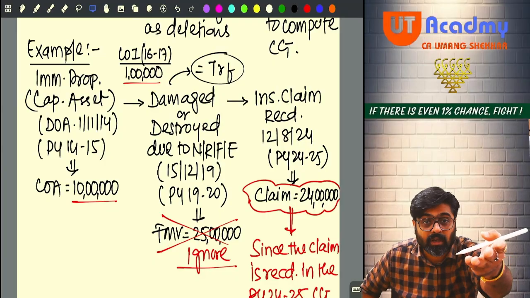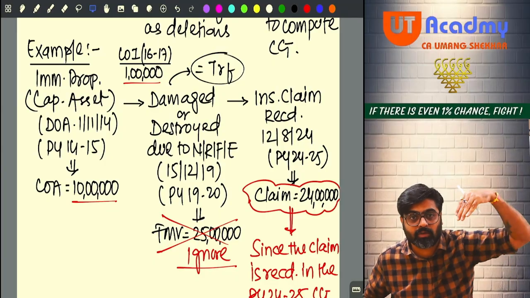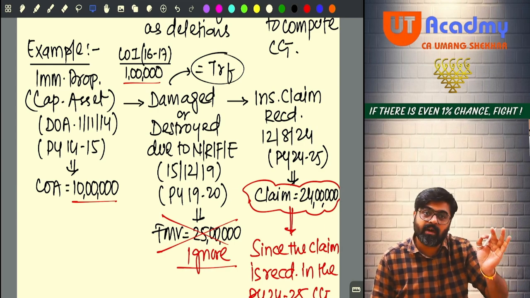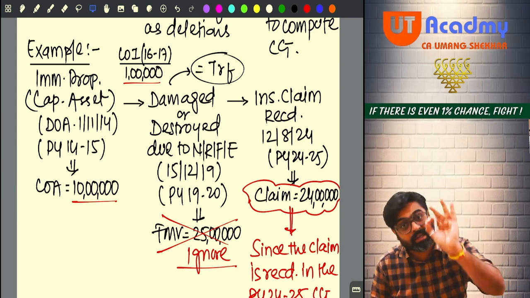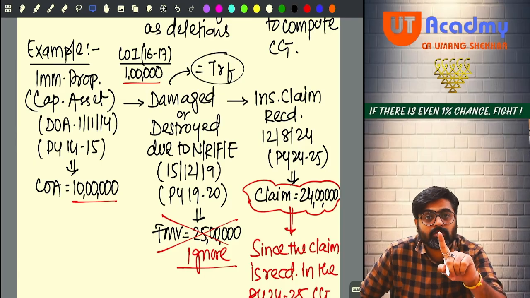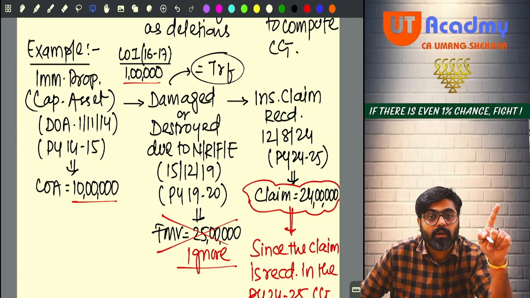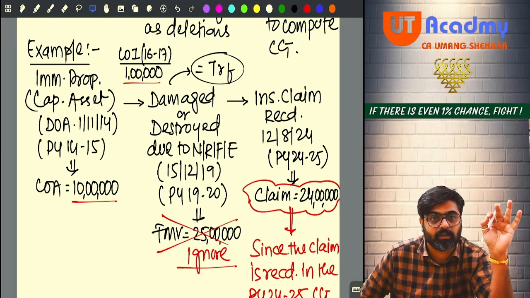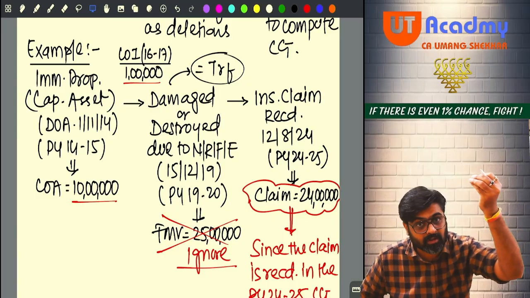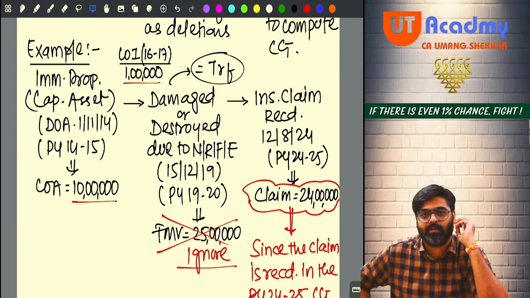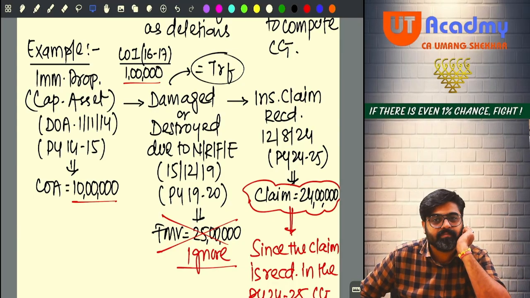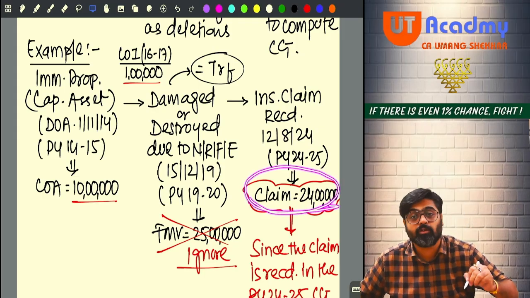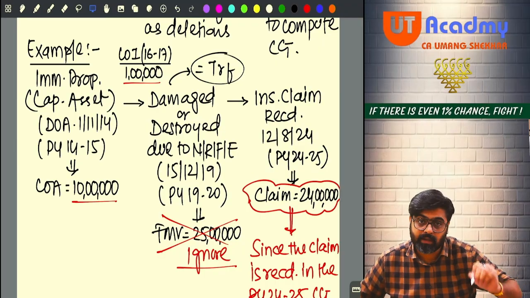The amount of insurance claim only will be taken as your full value of consideration to calculate capital gain under section 45(1)(a). So whenever you calculate the capital gain under section 45(1)(a), always take the amount of insurance claim only as your full value of consideration, because the gain arises on receipt of this claim only. Getting my point? So what is the amount of insurance claim? 24 lakh. This will be deemed to be your full value of consideration.